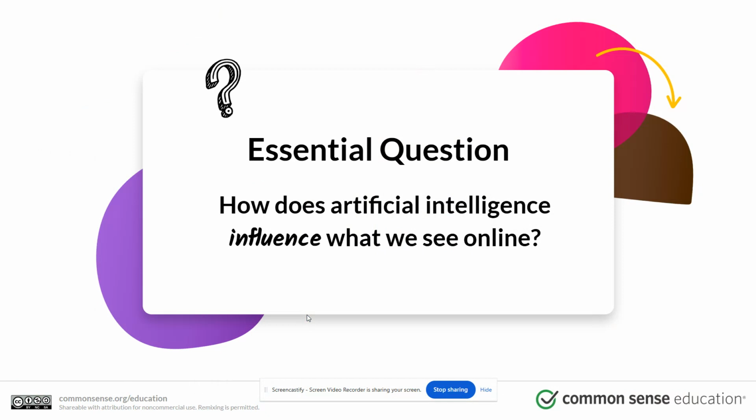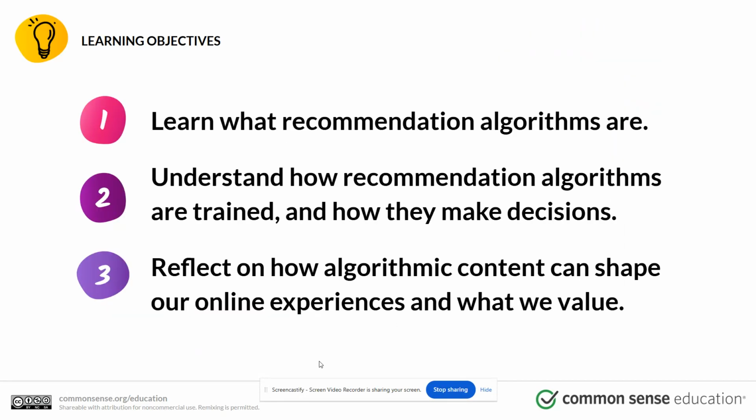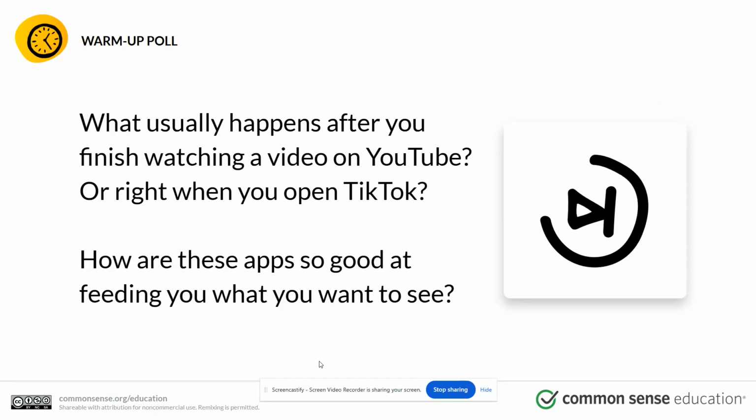So the essential question for this brief lesson is: how does artificial intelligence influence what we see online? They're going to look at recommendation algorithms, understanding how recommendation algorithms are trained and how they make decisions, and reflect on how algorithmic content can shape our online experiences and what we value. What's beautiful about this particular lesson is that I think it would work in a marketing or business lesson as well as in a political science or history lesson.